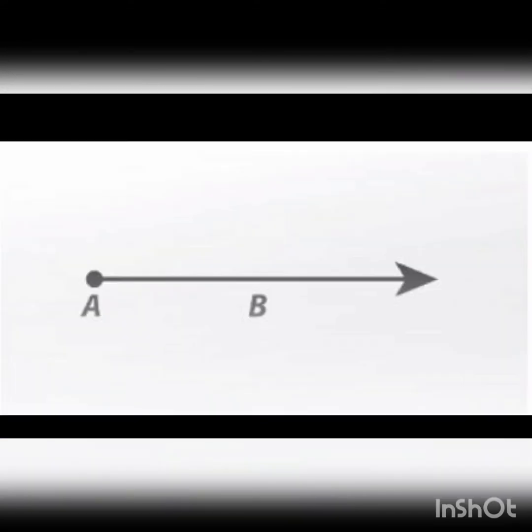Now you have an activity. Mark any 2 points A and B on a sheet of paper, join them in as many ways as you like, and add the arrowhead only on one end. Now this becomes a ray. Remember, this is very helpful in understanding our next topic, which is angles.